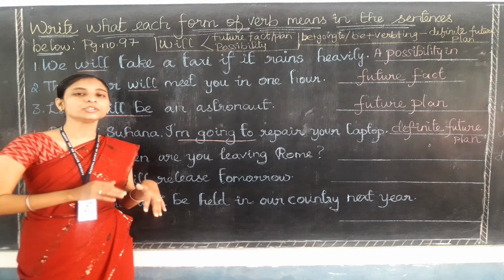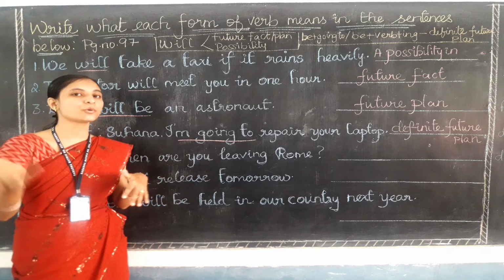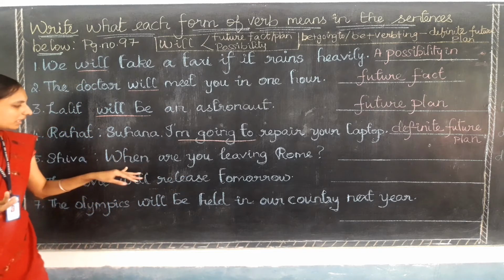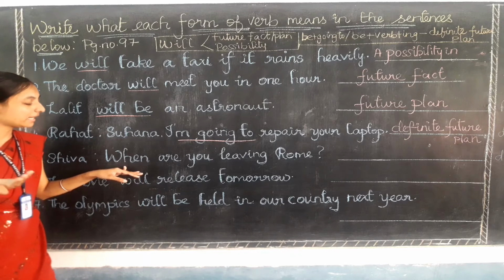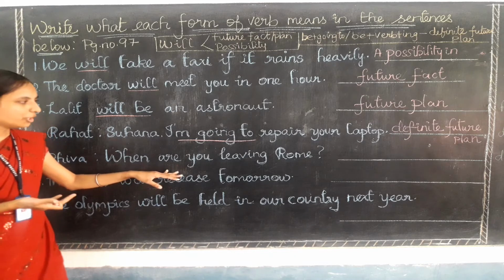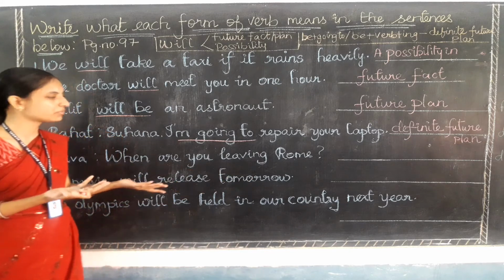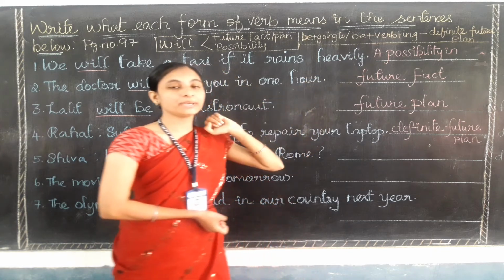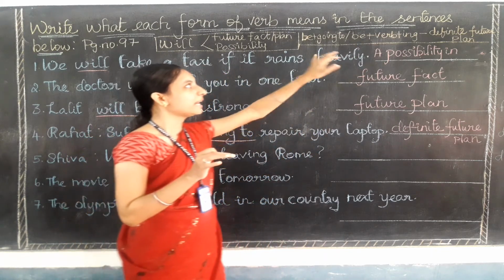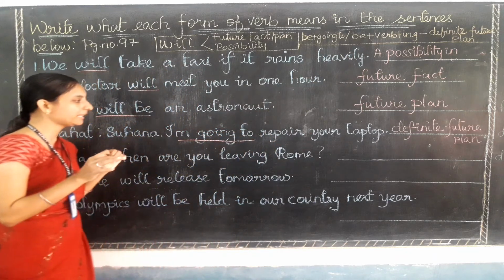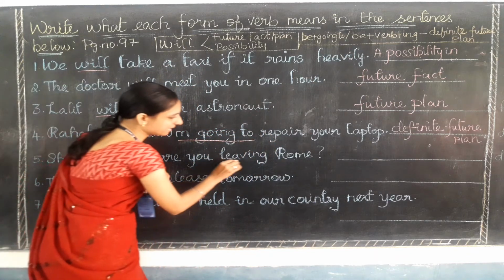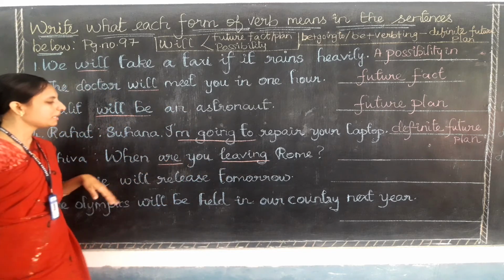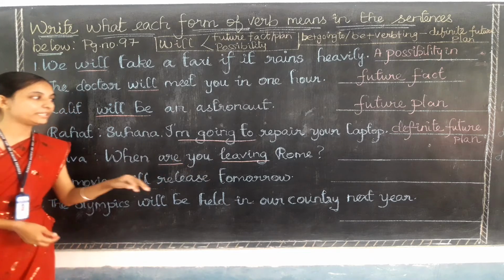Siva is asking, when are you going to Rome? Okay? When will you go? So here first you need to find out the verb which is the future verb. I can't find any will. Can you find the verb will? No. Can you find any going to? No. Then which verb? Then we need to search for this form only, that is be, means what? Am, is, are or was, were, and any verb which comes with ing. Can you find any verb which comes with ing? Yes, here it is, and it should come with the be form only. So here is the be form, or leaving. So, when are you leaving Rome?